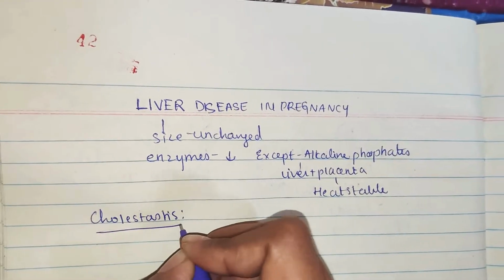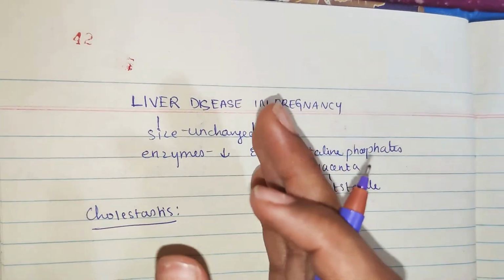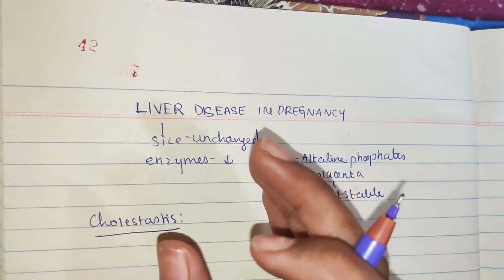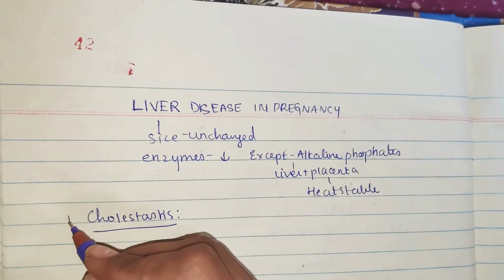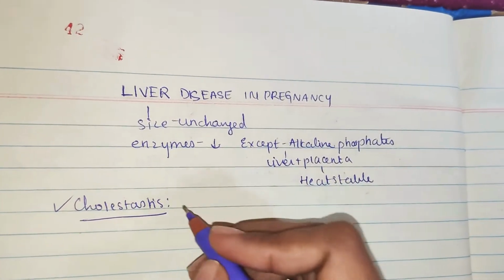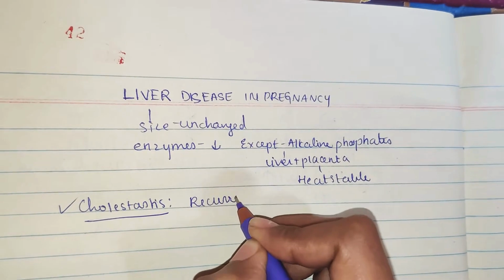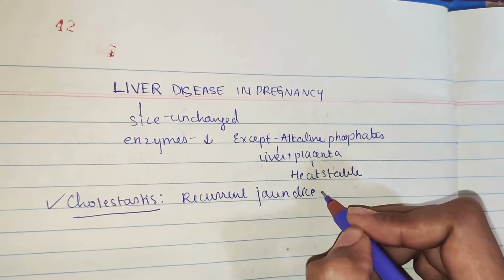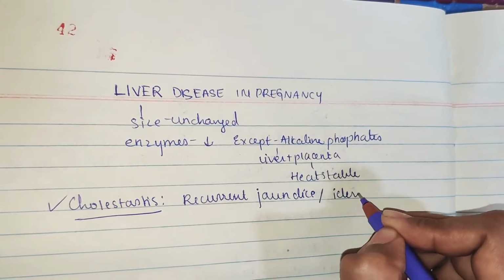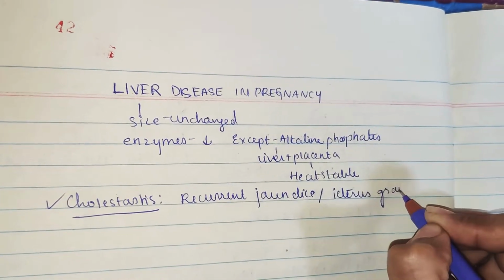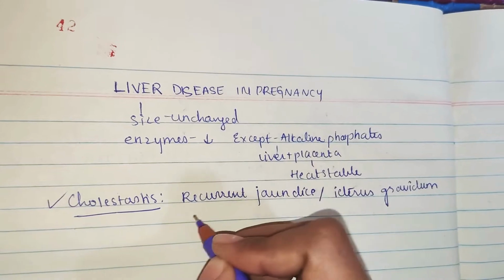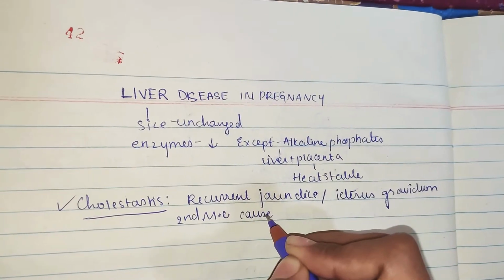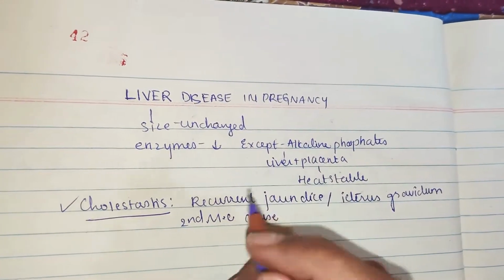First we need to understand what cholestasis is. Cholestasis is the obstruction to the bile flow. You know that bile is flowing from the liver, so if the bile is obstructed in the case of pregnancy, that is called cholestasis in pregnancy. This disease is also called recurrent jaundice in pregnancy, and it is also called icterus gravidum. This is the most common cause of liver disease in pregnancy. This is the second most common cause of jaundice in pregnancy,